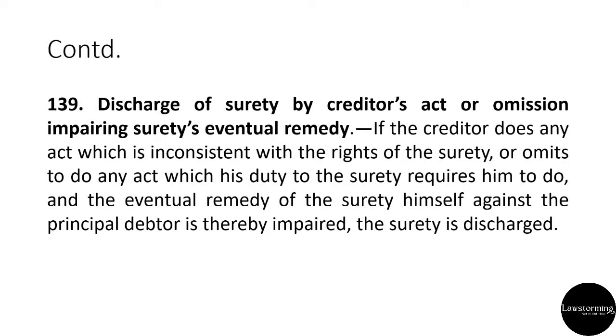discharge the surety. After this, under section 139, discharge of surety by creditor's act or omission impairing surety's eventual remedy. If the creditor does any act which is inconsistent with the right of the surety or omits to do any act which his duty to the surety requires him to do, and the eventual remedy of the surety himself against the principal debtor is thereby impaired, the surety is discharged. तो अगर creditor कुछ भी ऐसा करता है जिसके वजह से surety की security against the principal debtor is impaired, उस केस में again surety will be discharged.